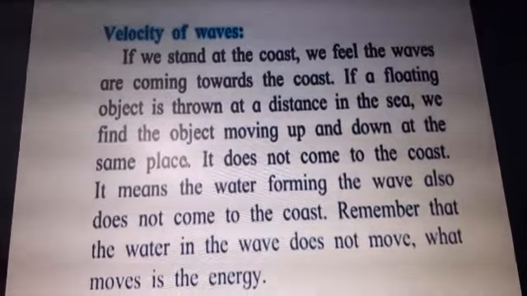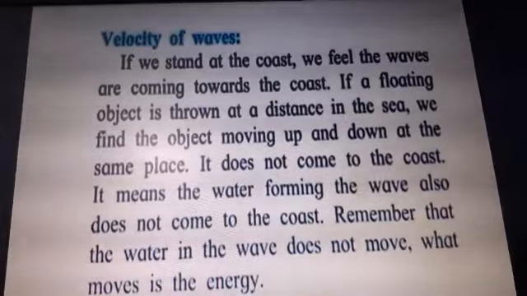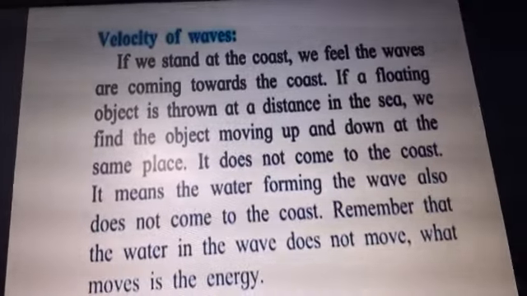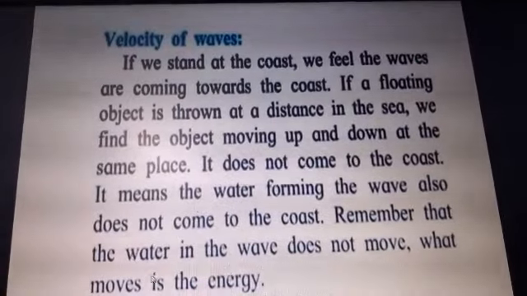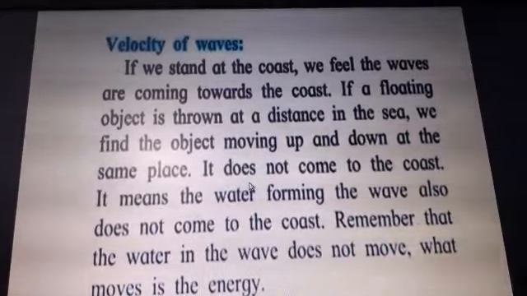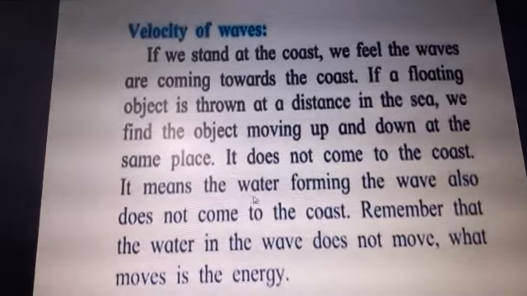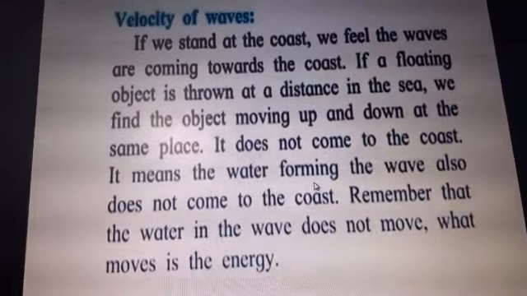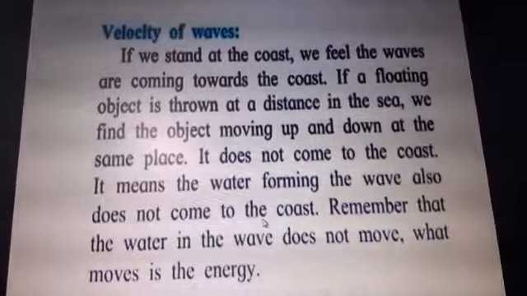So we do not find the object moving away from us or coming towards us. What we find is that the object is floating, moving up and down there only with the water. It does not come to the coast. The thing which we are throwing in the sea water is not coming back to us on the coast. It means the water forming the wave also does not come to the coast. Understand? This is very important.